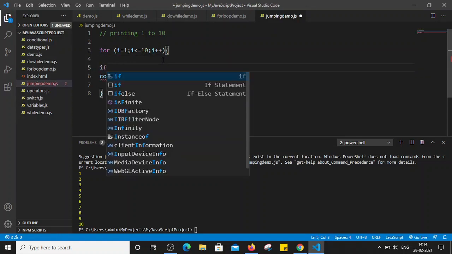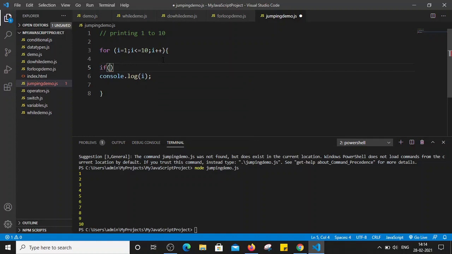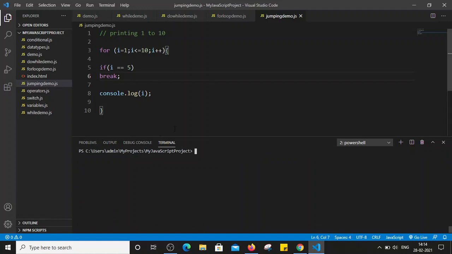an if condition. Whenever the value of i is equal to 5, I can again use curly brackets, or if you are simply using the break statement, that is not compulsory. So if i is equal to 5, I am simply using the break keyword. Right, I'm saving the file. So what will happen here? Let's execute this file. Before that, let me clear the console. Now let's save this file and execute it.